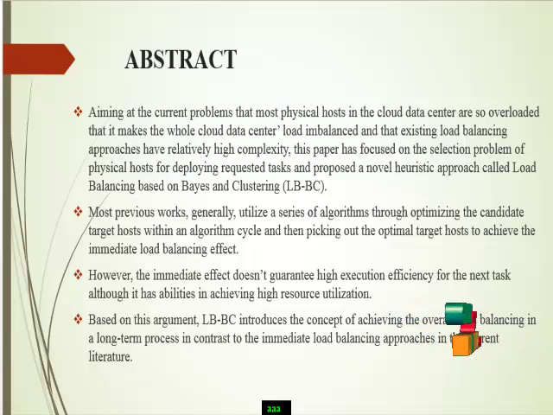Most previous works generally utilize a series of algorithms, optimizing the candidate target hosts within an algorithm cycle and then picking out the optimal target hosts to achieve the immediate load balancing effect.